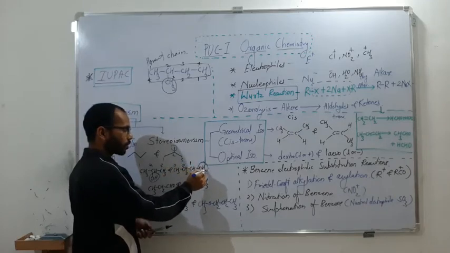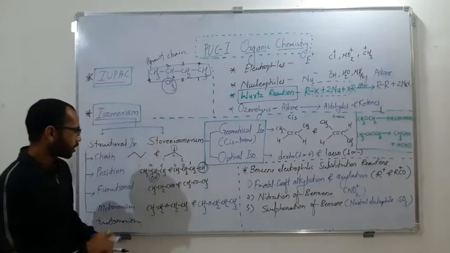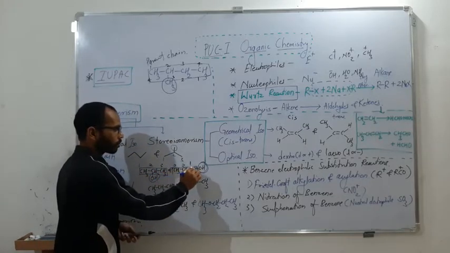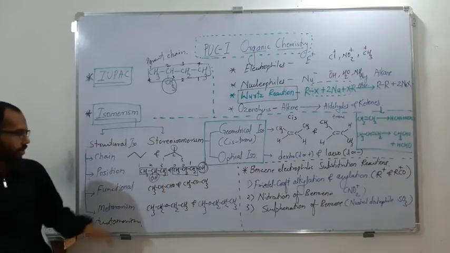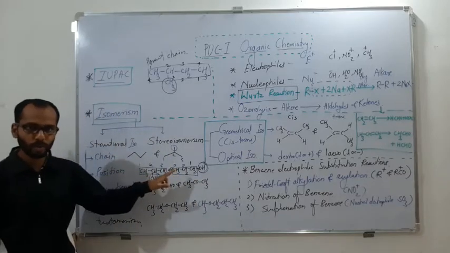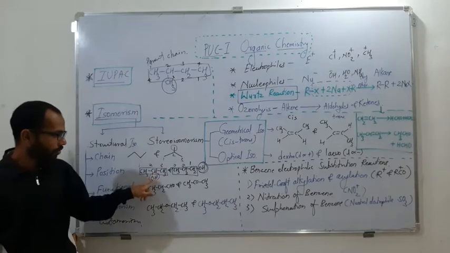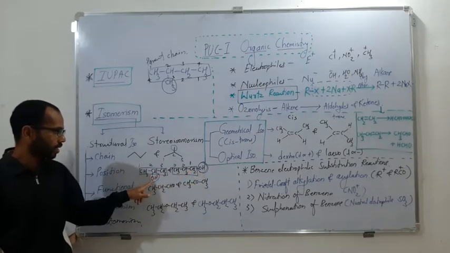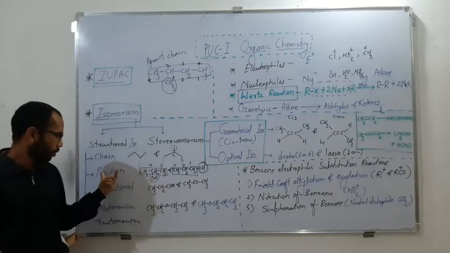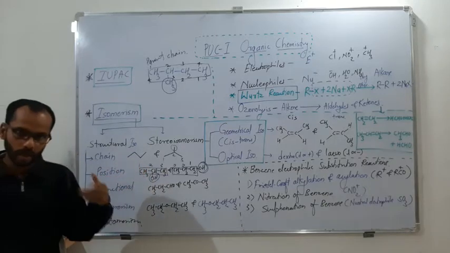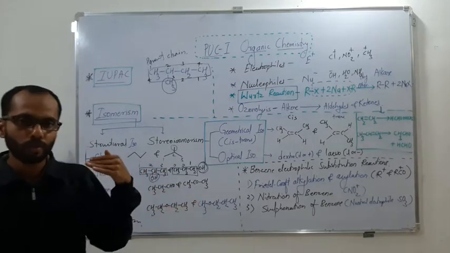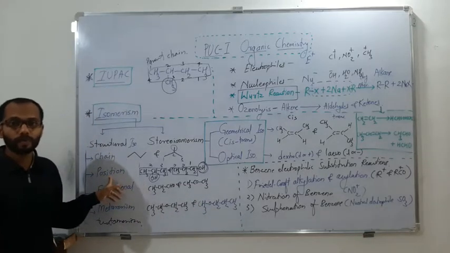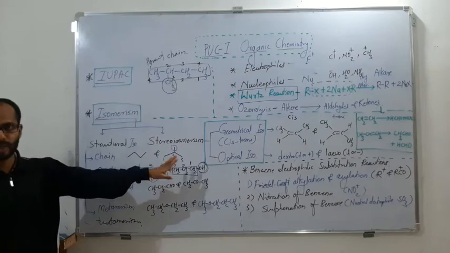So what is the position of the OH here? It's 1. See, the carbon chains are the same. Here there is a chain of 3 carbon atoms, and here also a chain of 3 carbon atoms. So the carbon chains are the same in both compounds. Only the position of the functional group is different. Here it is at the first position, here at the second position. So position isomers means the carbon chains are the same, the molecular formula is the same, but the position of the functional group is different.